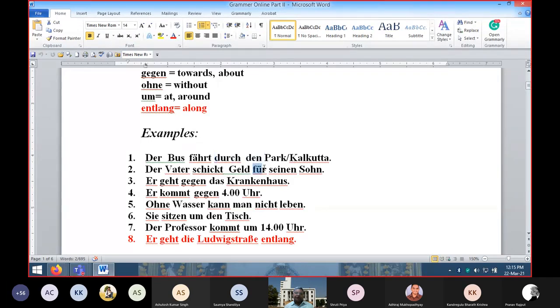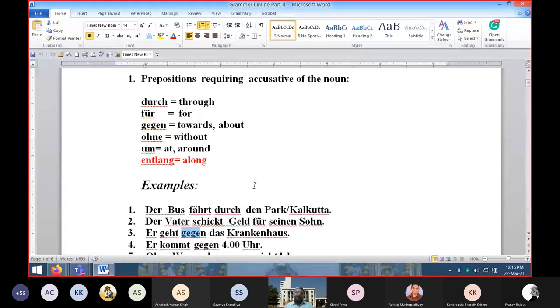Der Vater schickt Geld für seinen Sohn. Für is for. Now you see, Sohn means son and sein means his. But why has it become seinen? Because it's an accusative masculine, and you know that accusative masculine takes the en ending, just like einen, just like den, it is seinen. Possessive pronoun for his son. Gegen, towards the Krankenhaus, hospital. So for these prepositions you have to remember that they always require the accusative.